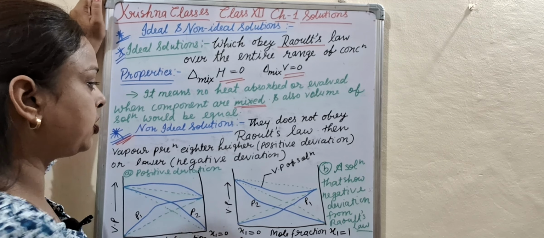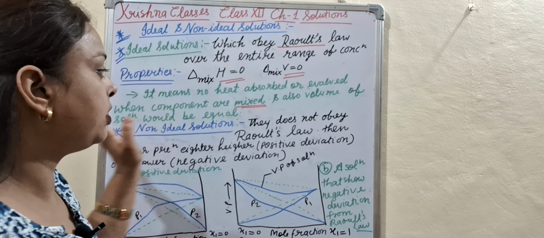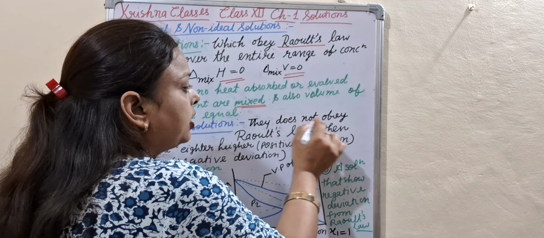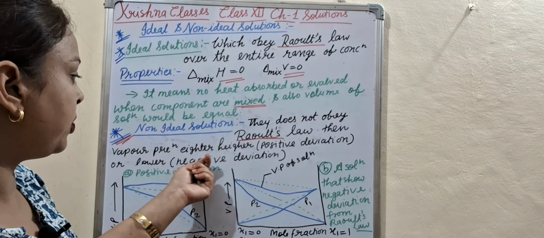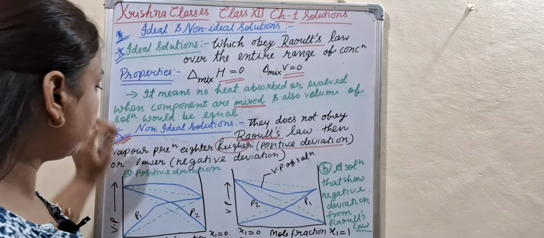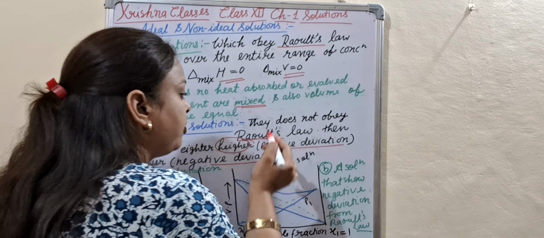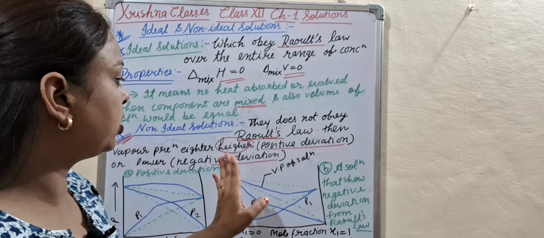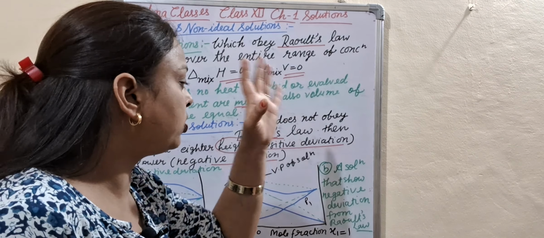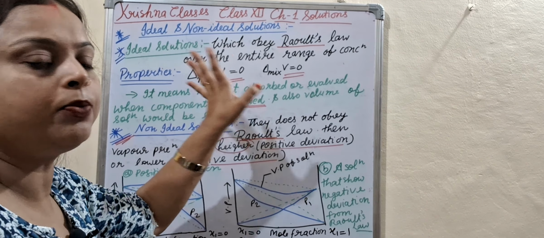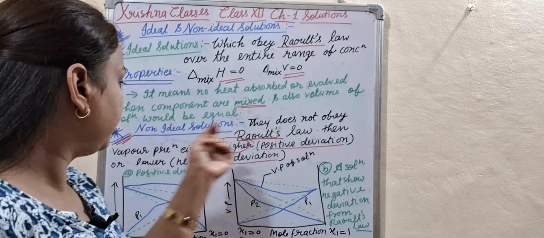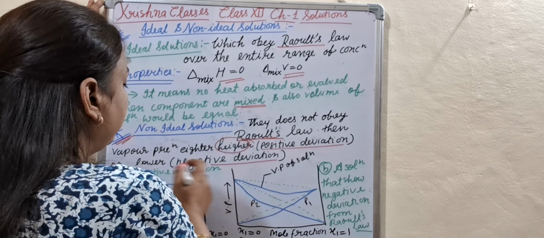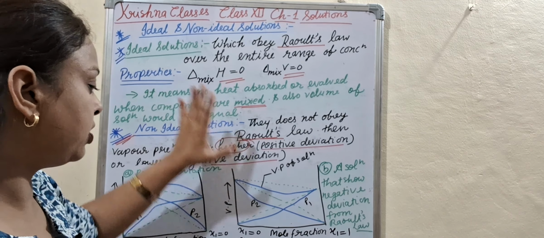Now come to non-ideal solution. Non-ideal solutions are those solutions which do not obey Raoult's law. Then vapor pressure is either higher, that is called the positive deviation, or lower, that is the negative deviation. So what is the non-ideal solution? They do not obey Raoult's law. What is Raoult's law? You can watch my previous video. Then they do not obey Raoult's law, and vapor pressure is either higher or lower. So this is the non-ideal solution.